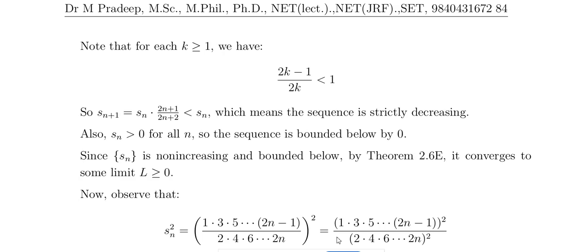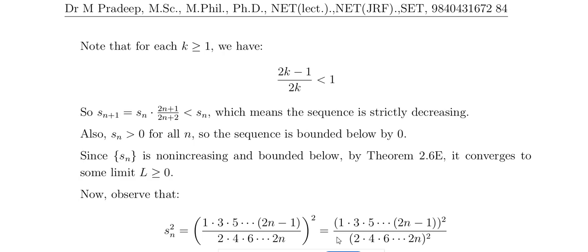Obviously 2k minus 1 is the smaller value and 2k is the bigger value, so smaller value divided by bigger value is obviously less than 1. So S(n+1) equals Sn into (2n plus 1) divided by (2n plus 2).